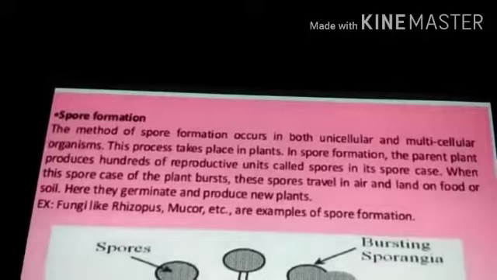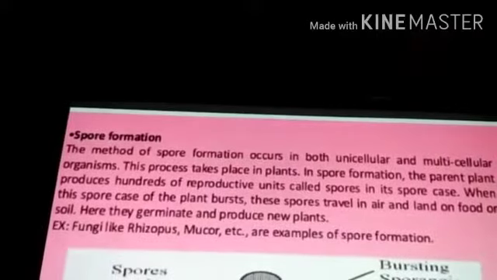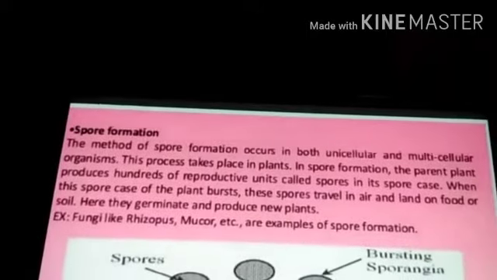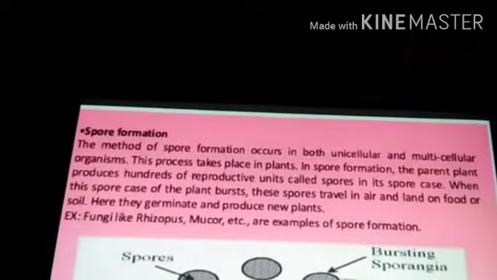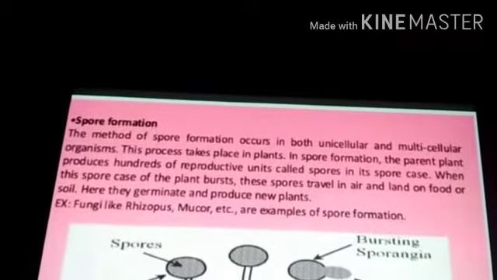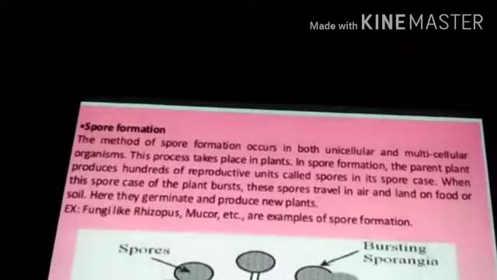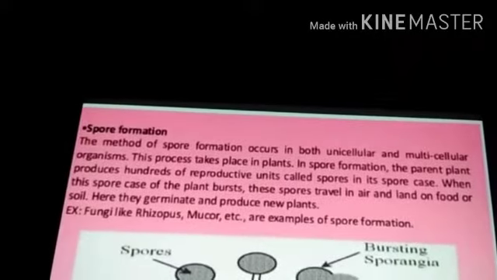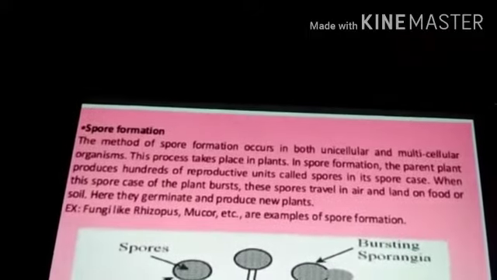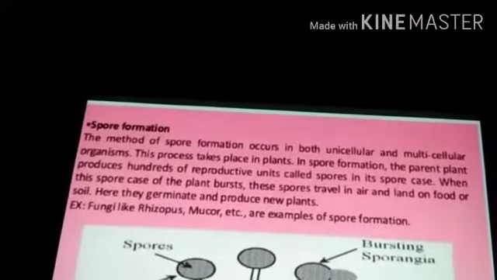Let us now discuss the next asexual mode of reproduction, that is spore formation. The method of spore formation occurs in both unicellular and multicellular organisms. This process takes place in plants. In spore formation, the parent plant produces hundreds of reproductive units called spores in its spore case. When the spore case of the plant bursts, these spores travel in air and land on food or soil. Here they germinate and produce new plants.